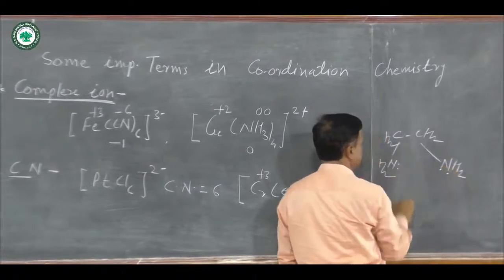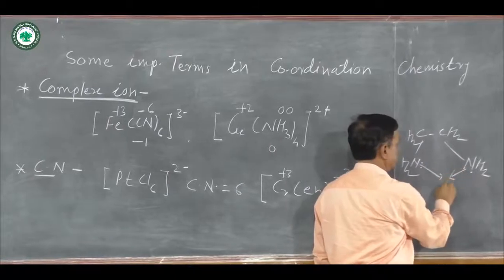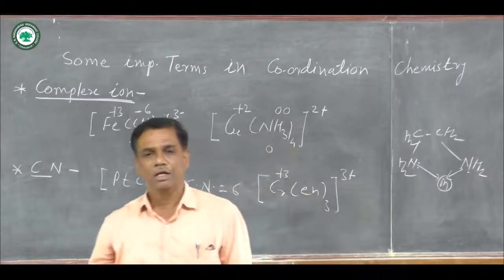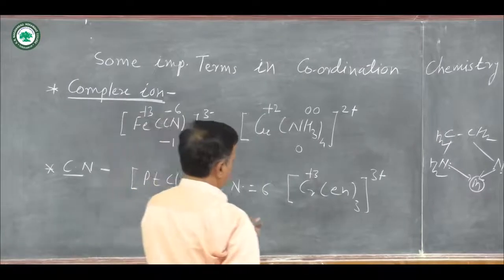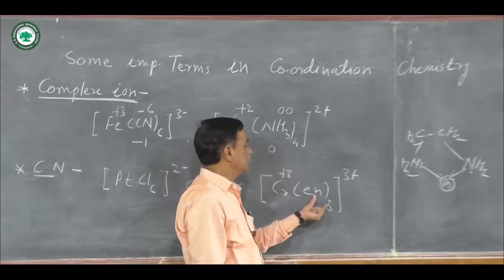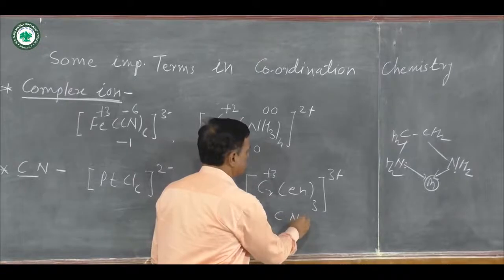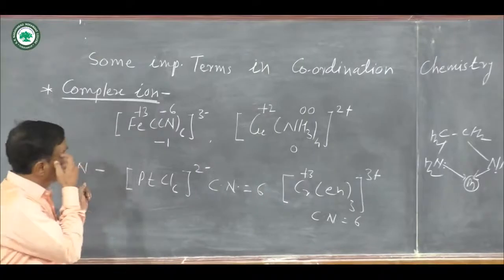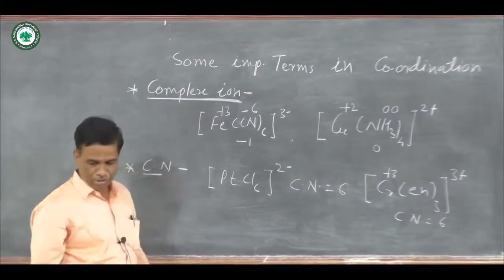On every nitrogen there is a lone pair of electrons, and that lone pair of electrons is donated to the metal ion, and it is called a bidentate ligand, and it forms 2 coordinate bonds. Therefore, in this complex ion, every ligand forms 2 bonds, and a total of 3 ligands are there. Here 6 bonds are formed and the coordination number for this complex is equal to 6. And that is the second important term in coordination chemistry: what is meant by coordination number.